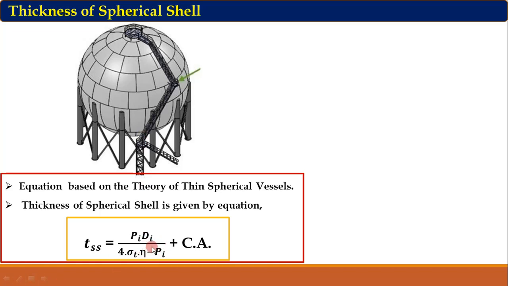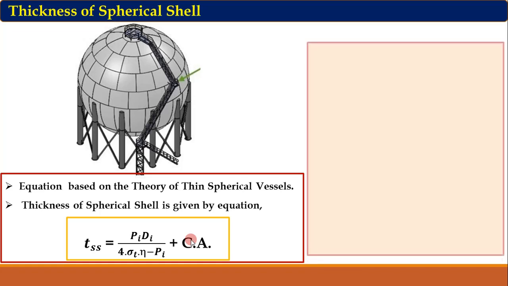Then Pi must be subtracted from the denominator so that the denominator value will decrease and thickness will increase. As I have already explained, we subtract this Pi to consider the plastic deformation possibility of this spherical shell because of the high internal pressure. Then corrosion allowance we add in order to account for corrosion of the wall of the spherical shell.